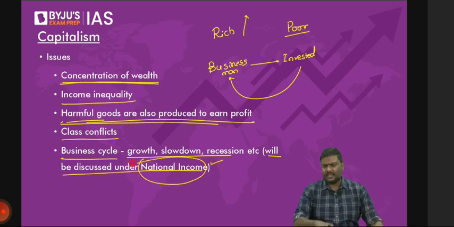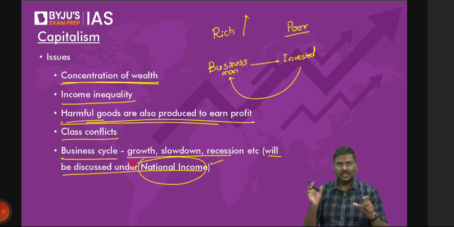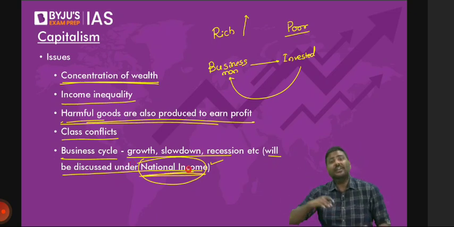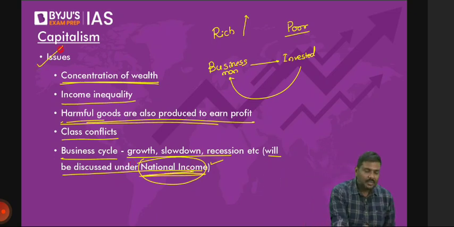I'm not saying I'll not discuss it. For that, I need to discuss the idea of GDP first. I need to tell you what GDP growth is, how GDP is calculated, etc. That's the reason we'll cover it under the chapter of national income. So these are some of the issues under capitalism.